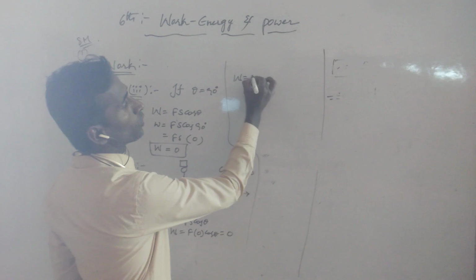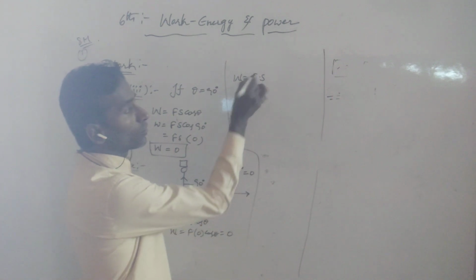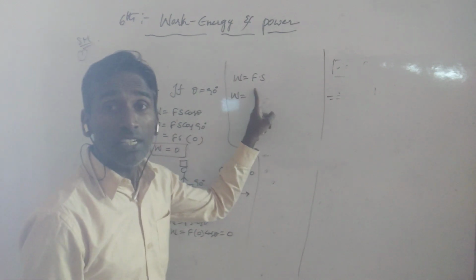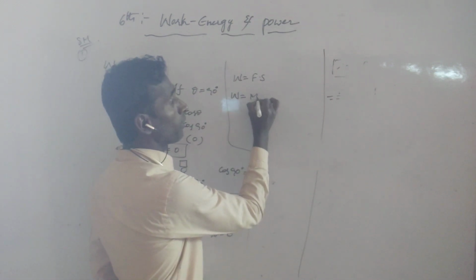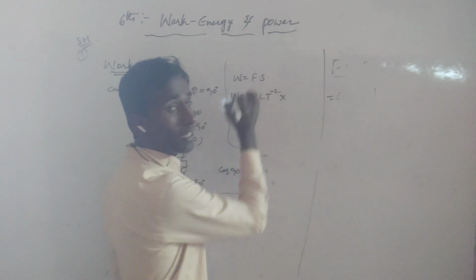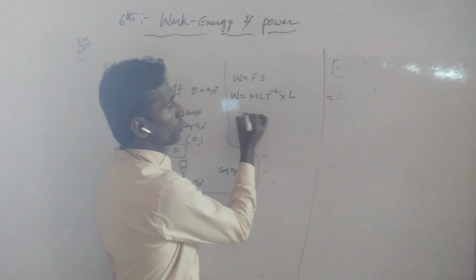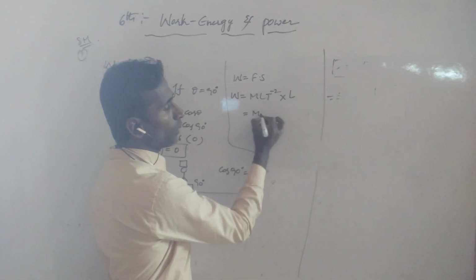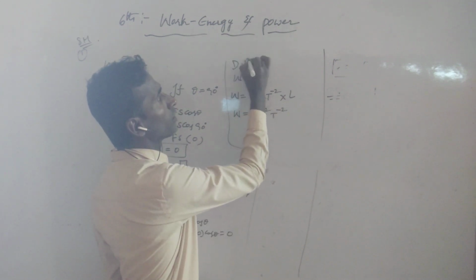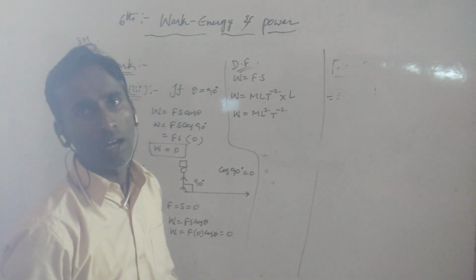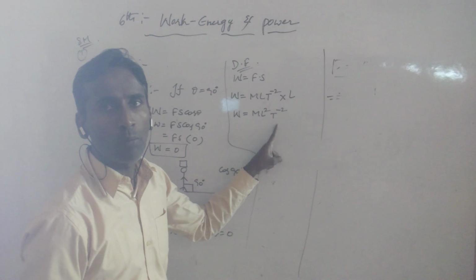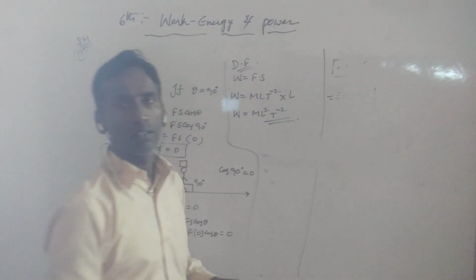W is equal to F dot S. The dimensional formula for force is M L T power minus 2, and for displacement it is L. So M L into L gives M L square T power minus 2. This is the dimensional formula for work: M L square T power minus 2.